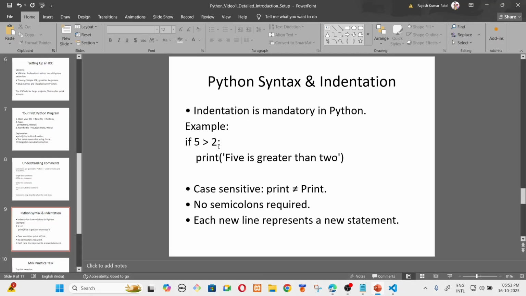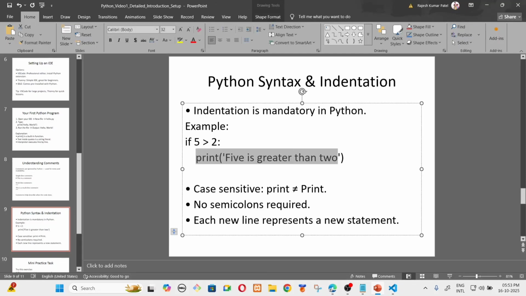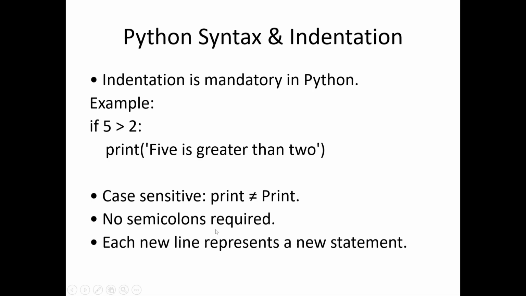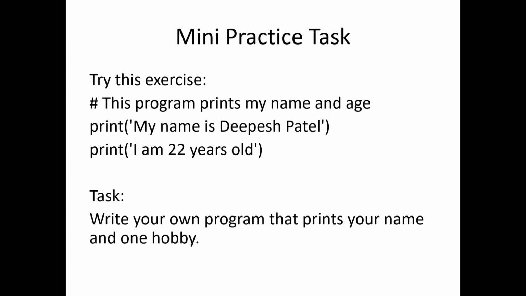Like this, if 5 is greater than 2, print 5 is greater than 2. So here after the colon, in the next line, a space is given. This space is mandatory here. So it is necessary in the Python language to give space. There is no semicolon required at the end when you write a Python program. It only requires indentation. Each new line represents a new statement. Here, one line is one statement.